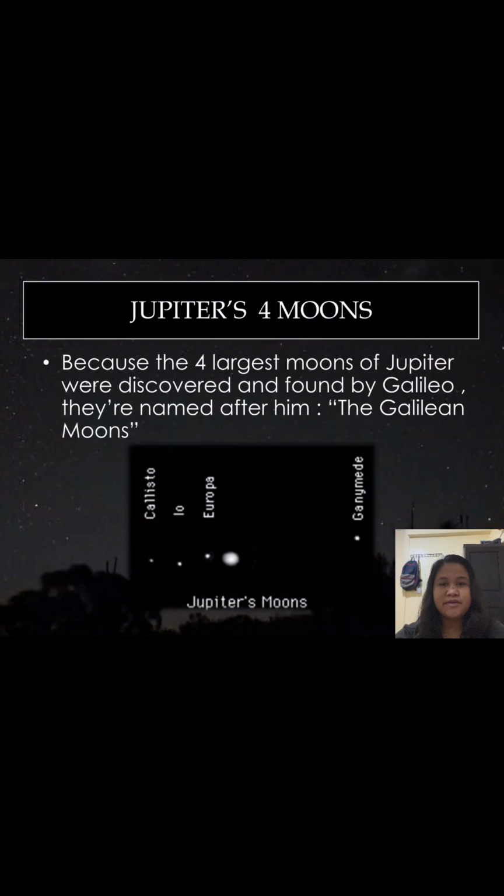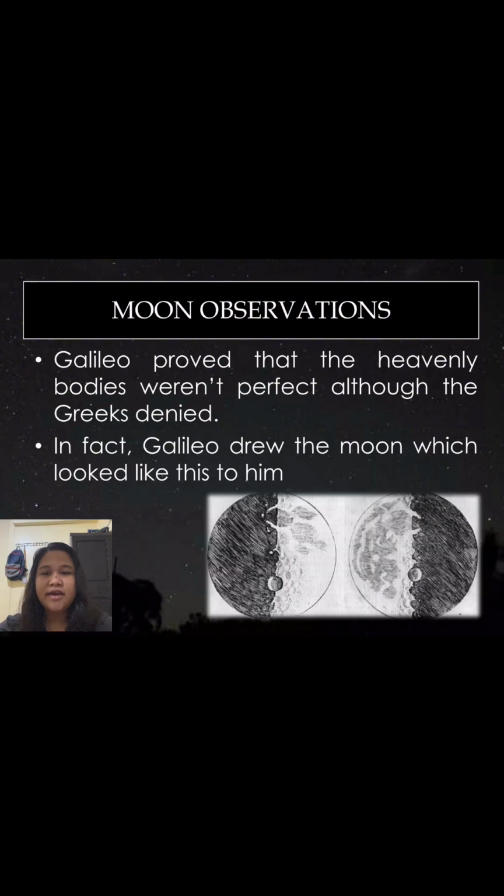The 4 largest moons of Jupiter were discovered by Galileo. They're named after him, the Galilean moons. So as you can see on the screen, those are the 4 moons of Jupiter that Galileo found. Galileo proved that the heavenly bodies weren't perfect, although the Greeks denied it. In fact, Galileo drew the moon which looked like this to him. Look at the screen, that's what Galileo drew.